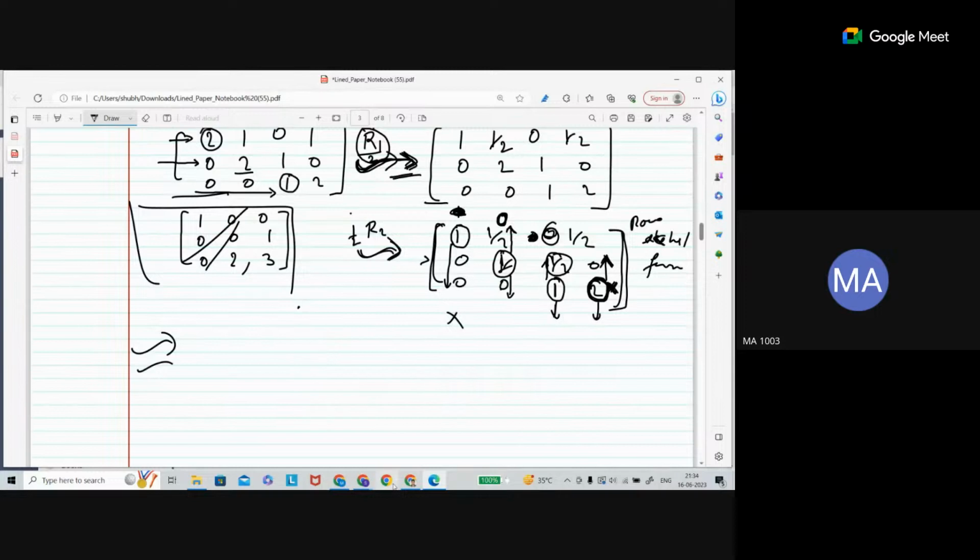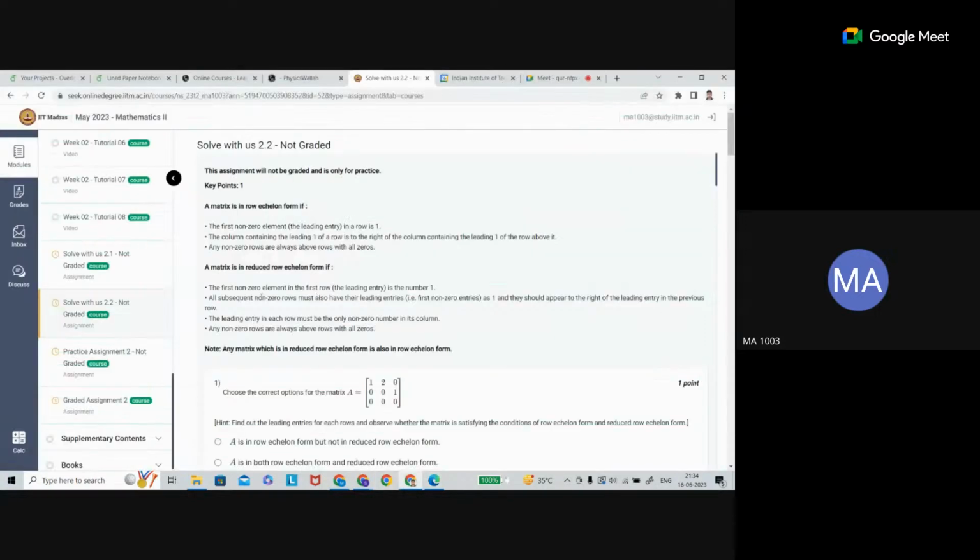See the wording here for the reduced row echelon form. The first line is the same in the reduced row echelon form. The first non-zero element in the first row is 1, the same wording. All subsequent non-zero rows must also have their leading entry as 1, and they should appear to the right. This wording is actually the same.